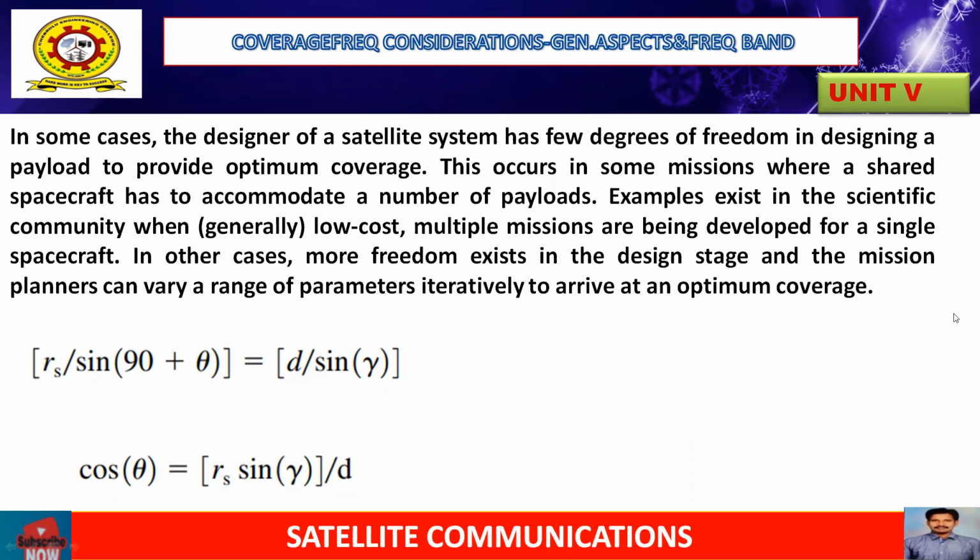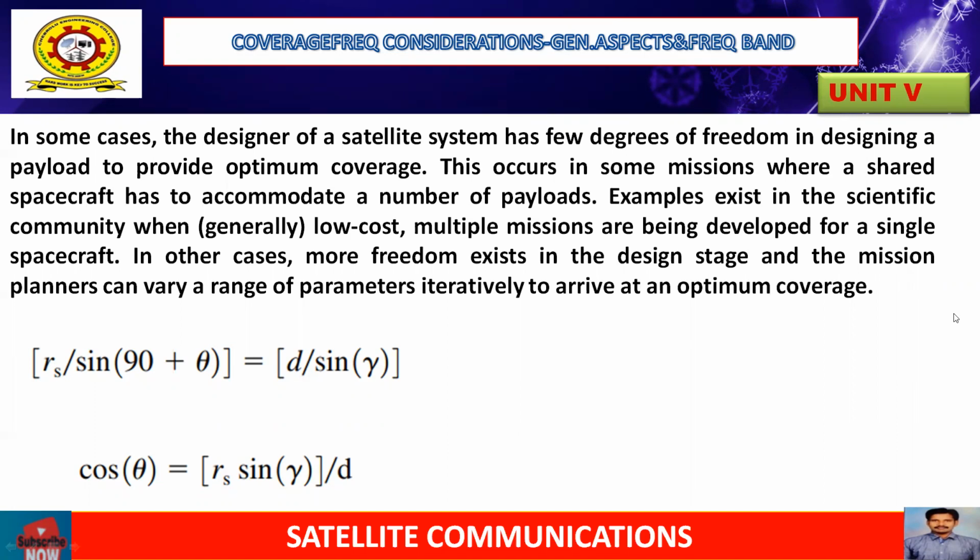The elevation angle for this satellite is theta, gamma is the coverage angle, and distance d will determine the free space path loss along the propagation path, and it will be a factor in the link budget design.